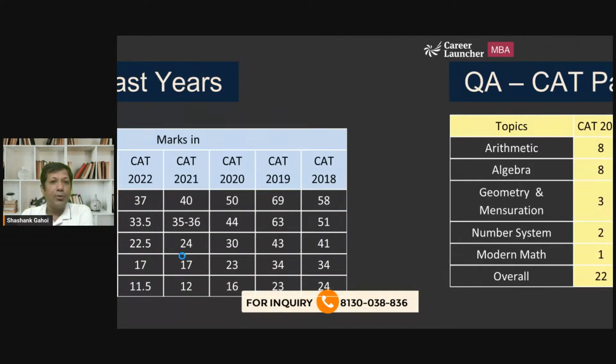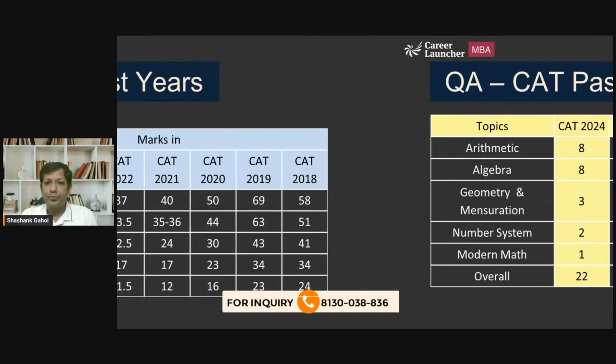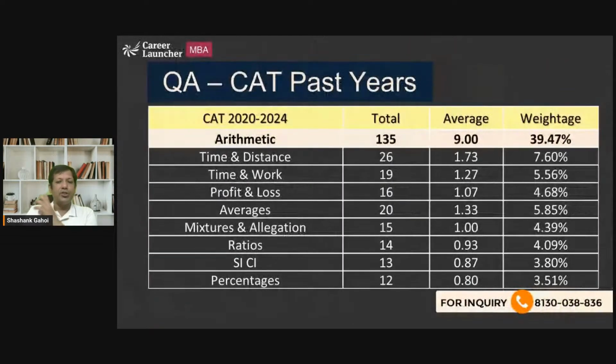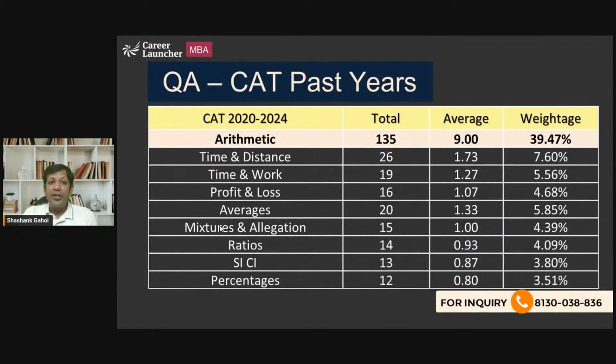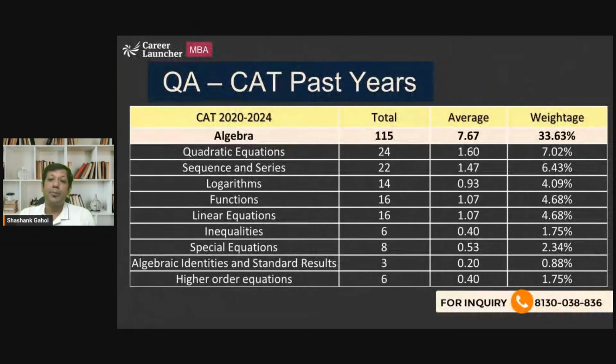So now, what is the pattern of QA in CAT previous years? So I'll come to this later on. This is the weightage. Now, if I'm going to talk about weightage, the average weightage of arithmetic has been 39%. Average weightage of algebra is 33%.